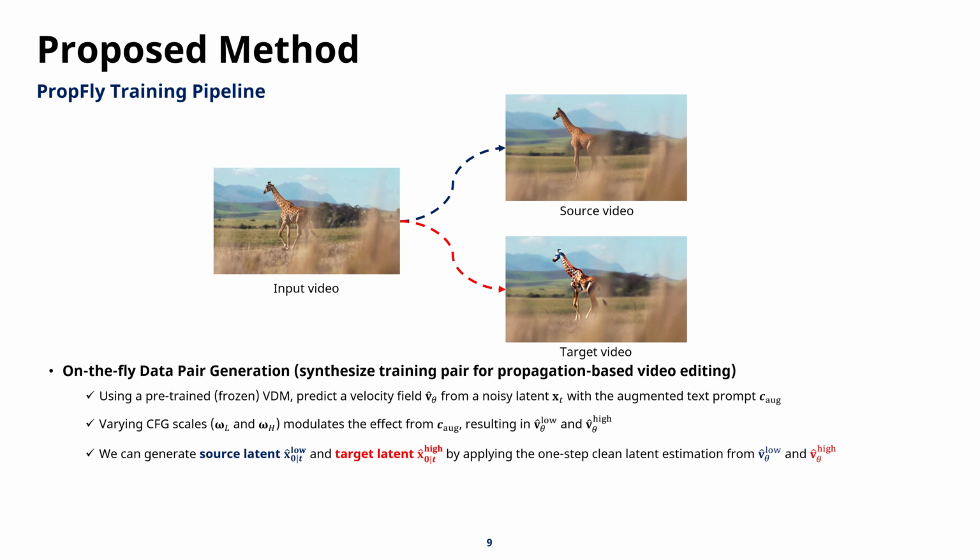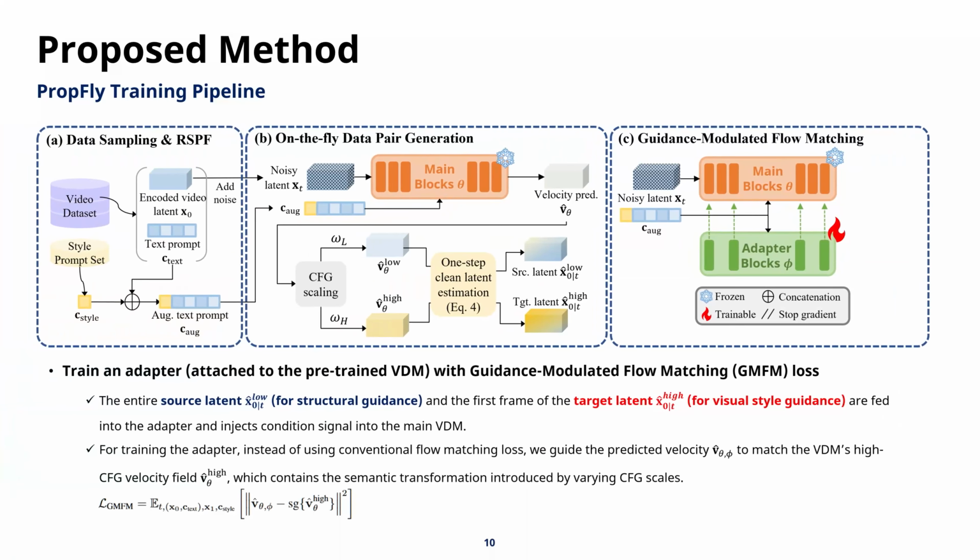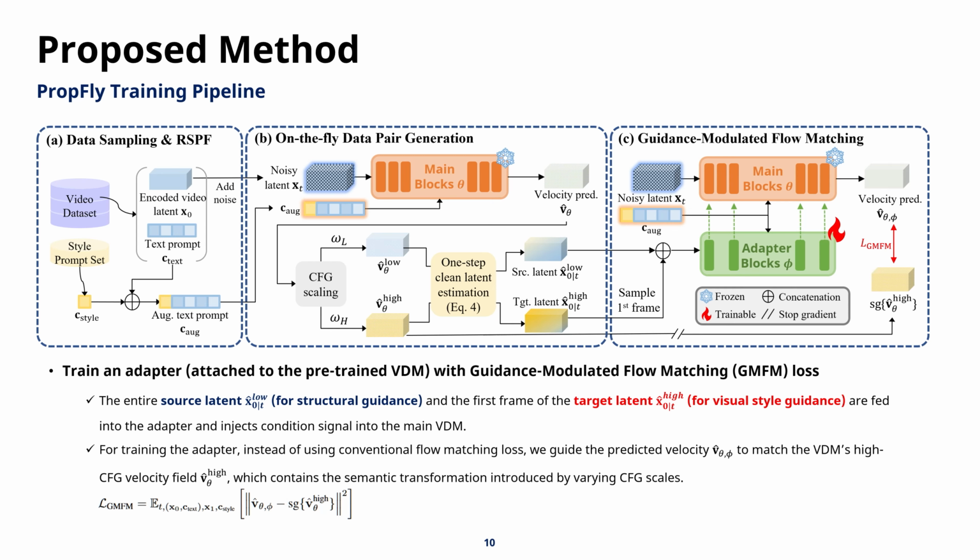To effectively train our model, we introduce a specialized guidance-modulated flow matching loss. We attach a trainable adapter to the pre-trained VDM and feed it both the entire source latent for structural guidance and the first frame of the target latent for visual style guidance. Instead of using a conventional flow matching loss that would simply try to reconstruct the original video, our GMFM loss guides the predicted velocity to match the VDM's high CFG velocity field. This specifically teaches the adapter how to associate the visual style of an edited first frame with the complete semantic transformation required for the rest of the video.